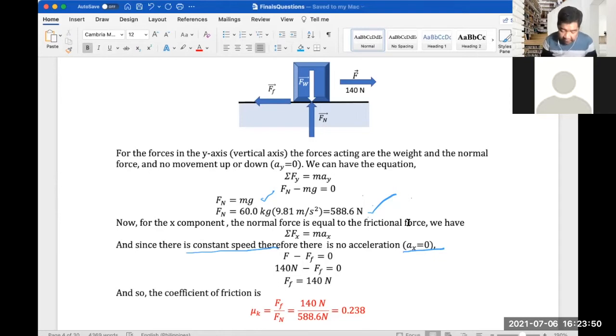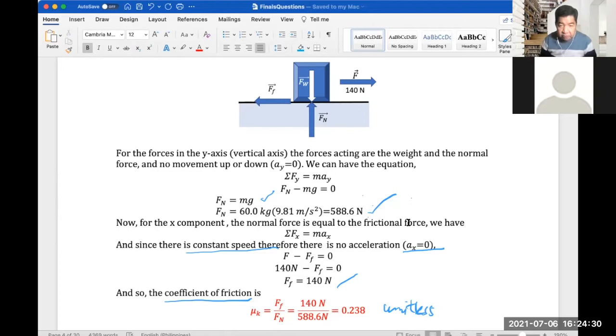That's the force. And what we're trying to solve is the coefficient of friction. So it is basically the ratio of the frictional force, 140 Newtons, divided by the normal force we solved earlier, which is 588.6 Newtons, and we got 0.238, and this is unitless, right? Because this is friction. All right, so for this problem, there were actually 7 who got it correct. So 7 out of 14 got it correct, so 50%.